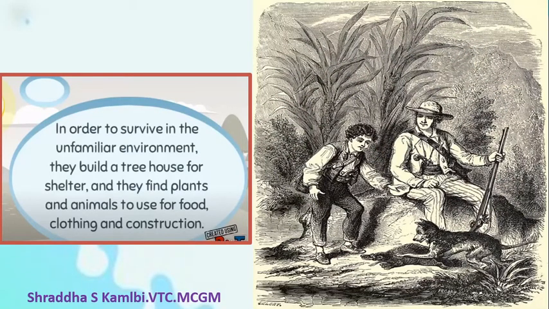Now the dogs which they rescued from the ship had also become friends with them. So you will see here, along with this dog and along with the animals that they had with them, they tried to somehow satisfy their needs by hunting or by searching for fruits or roots or vegetables, etc. And somehow or the other, the Swiss family Robinson started to survive, and they started to get familiar with that particular environment.